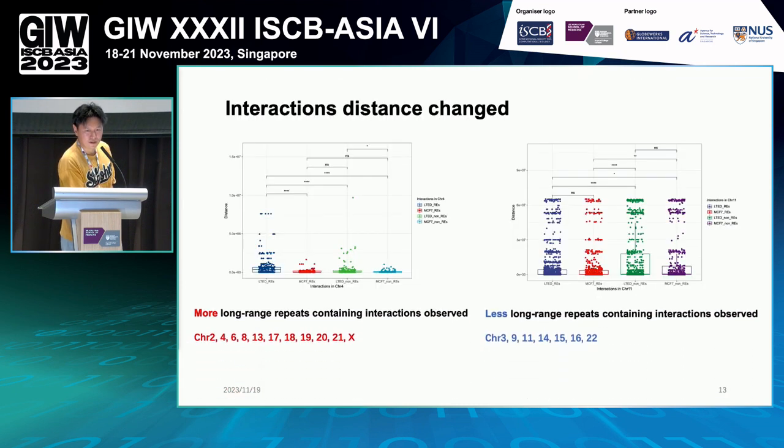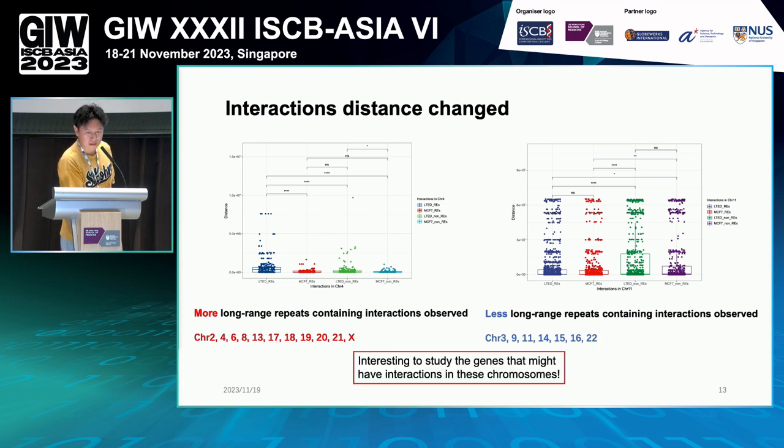Of course, we also calculated the interaction distance in the whole genome and found that some chromosomes have more long-range repeat-containing interactions observed, and there are some chromosomes with fewer long-range repeat-containing interactions. We also think it's interesting to study the genes that might have interactions in these chromosomes.